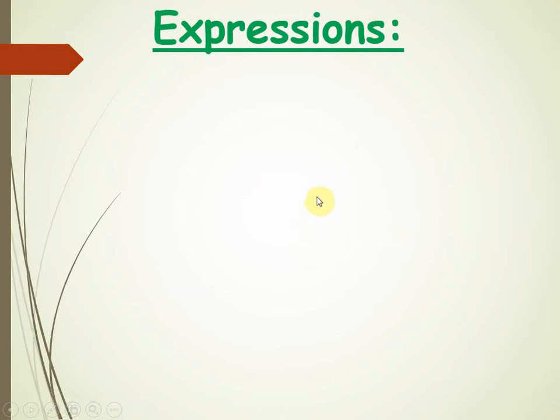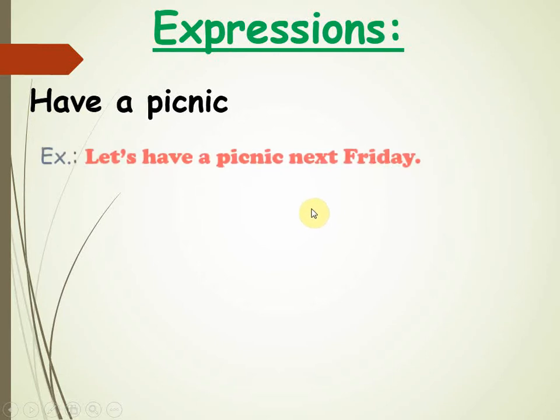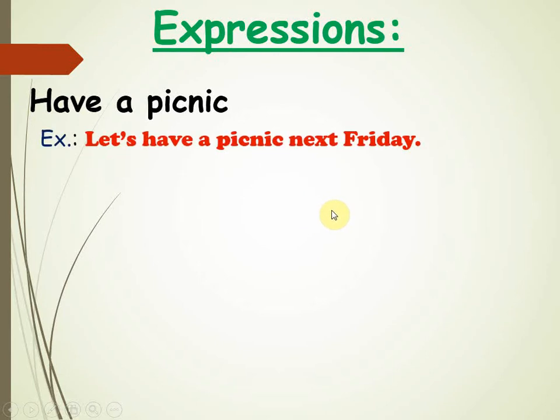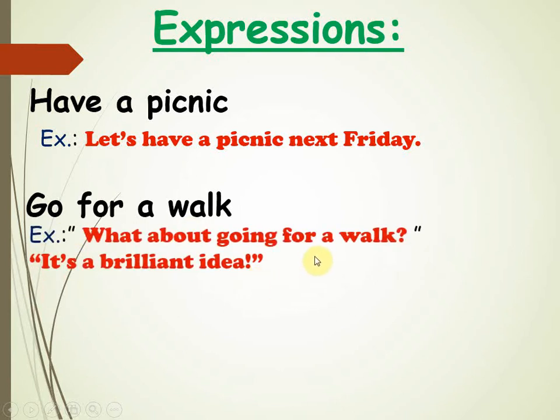Here we have some expressions. The first one is have a picnic. Like, let's have a picnic next Friday. So don't forget the verb, have a picnic. The next one, go for a walk. For example, what about going for a walk? So it's a brilliant idea.